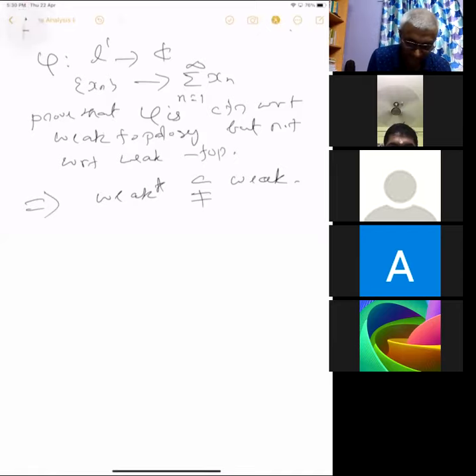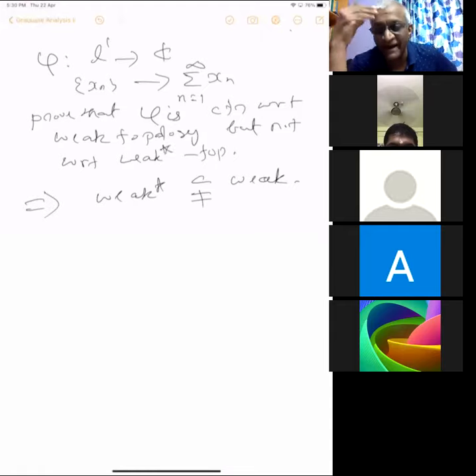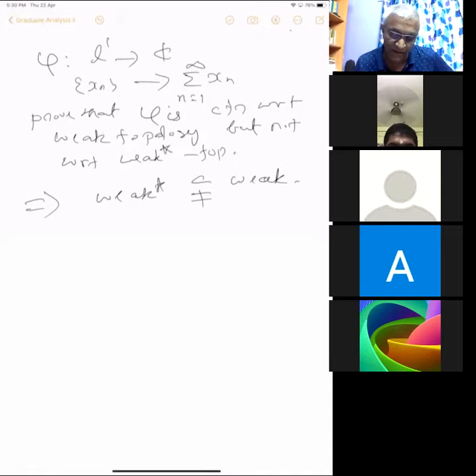Correct, I proved that. I just verified that if it is continuous with respect to the smaller topology, it is continuous with respect to the bigger topology. So here it is continuous with respect to the bigger topology, but not with respect to the smaller topology. So this is the right statement. So this will imply that the weak topology is not contained in the weak star topology.